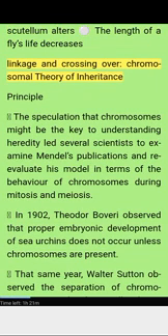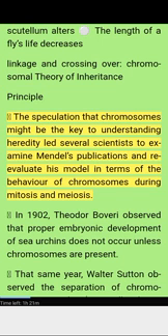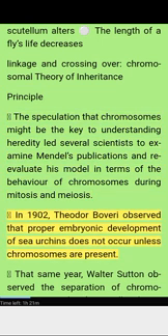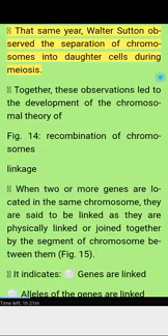Linkage and crossing over. Chromosomal theory of inheritance. Principle: the speculation that chromosomes might be the key to understanding heredity led several scientists to examine Mendel's publications and reevaluate his model in terms of the behavior of chromosomes during mitosis and meiosis. In 1902, Theodore Boveri observed that proper embryonic development of sea urchins does not occur unless chromosomes are present. That same year, Walter Sutton observed the separation of chromosomes into daughter cells during meiosis. Together, these observations led to the development of the chromosomal theory. Figure 14, recombination of chromosomes.